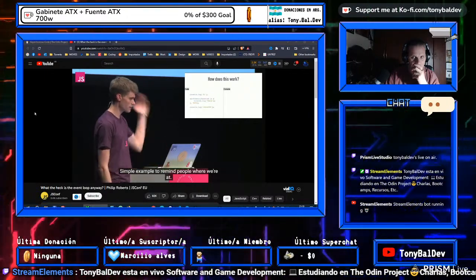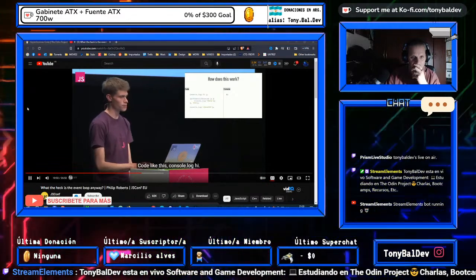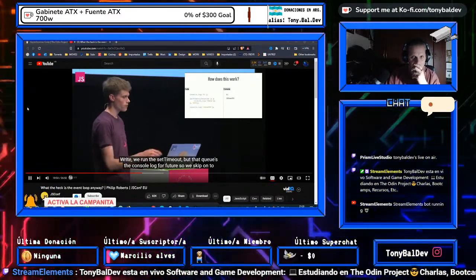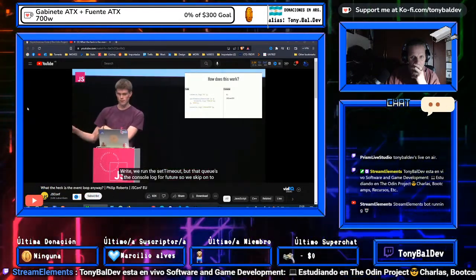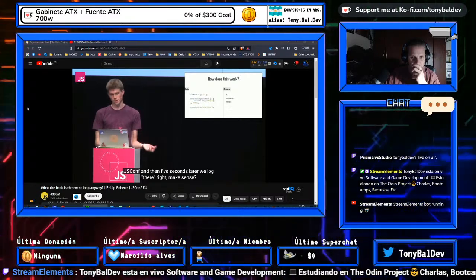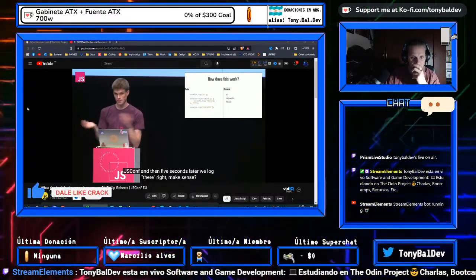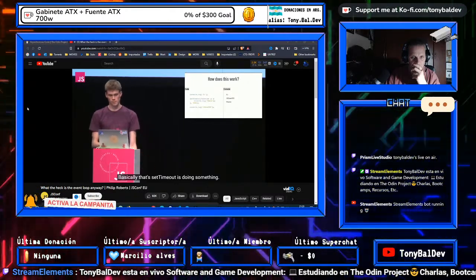So, a simple example to remind people just where we're at. Code like this, console.log hi, right? We run the setTimeout, but that queues the console.log for the future somehow. So then we skip straight onto jsconf.vu, log that, and then 5 seconds later, we log there, right? Make sense? Happy? Basically, that setTimeout is doing something.